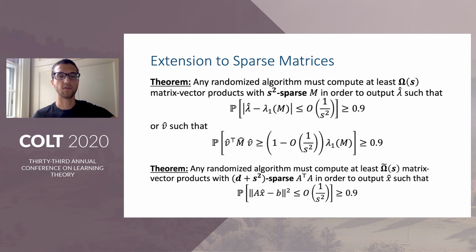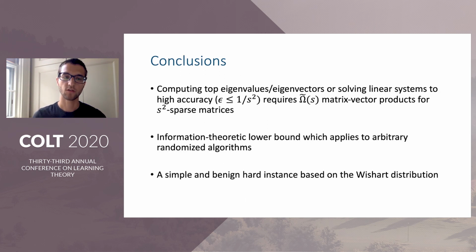We can also extend these proofs to depend on the sparsity level of the matrices in question. Specifically for S squared sparse matrices, we can show an order S lower bound for computing eigenvalues and eigenvectors, and an omega tilde of S lower bound for solving linear systems. So in total, we showed lower bounds for computing top eigenvalues and eigenvectors, and also for solving linear systems, which indicate that computing high accuracy solutions requires at least d matrix vector products for dense matrices, or square root of the sparsity matrix vector products for sparse matrices.